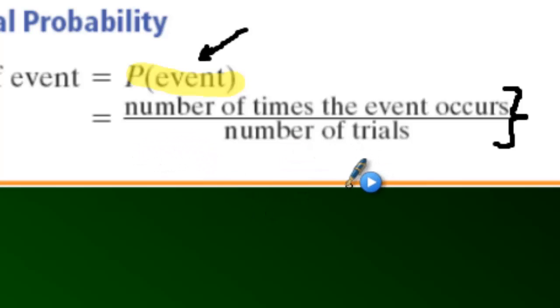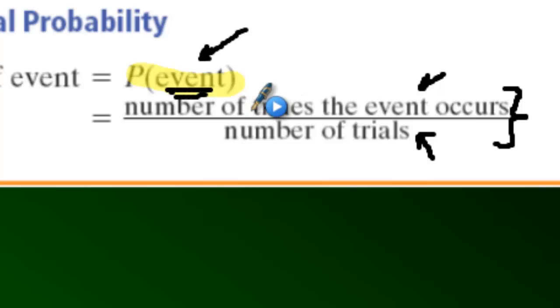In an experimental probability problem, the number of times that you did the experiment goes in the denominator. So if you toss the coin 10 times, 10 is in the denominator. The numerator contains the number of times that this event occurred. If we're looking at heads, we want how many times we got heads over how many times we actually flipped the coin. If we're looking at tails, it's the number of tails we got over how many times we actually tossed the coin.